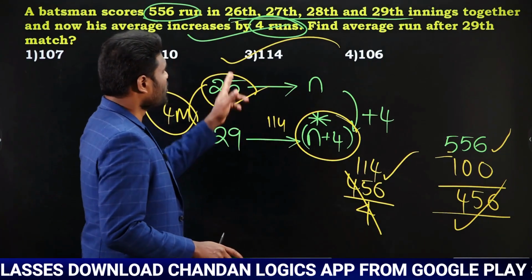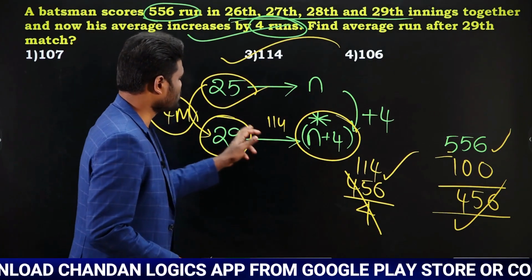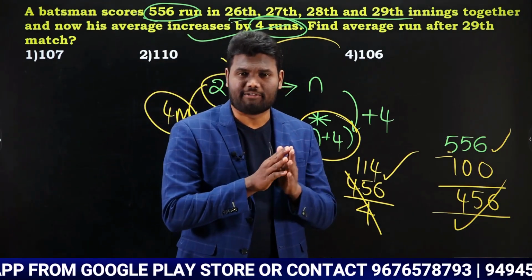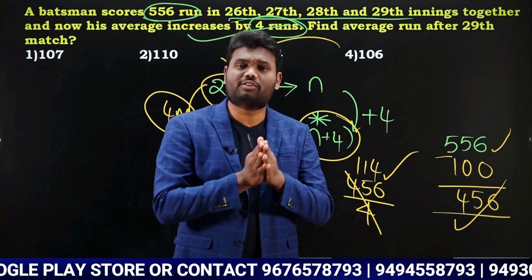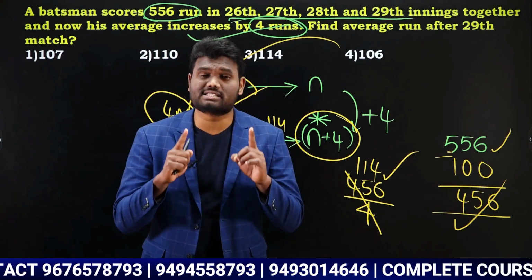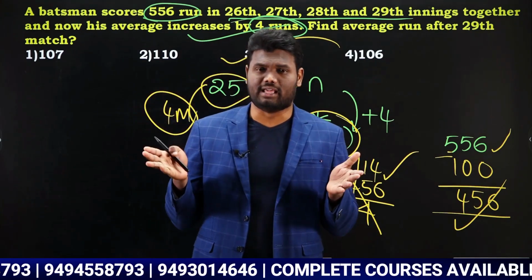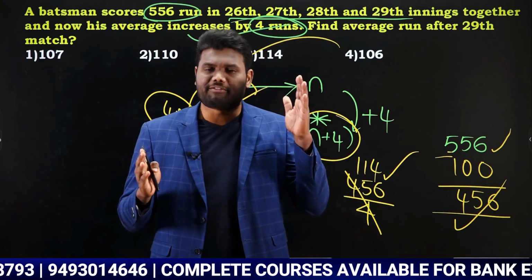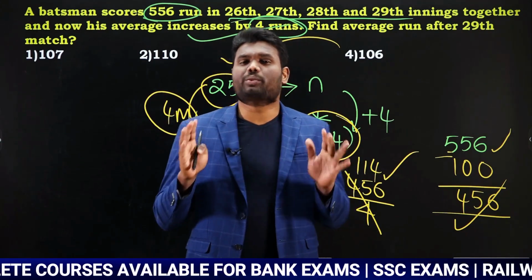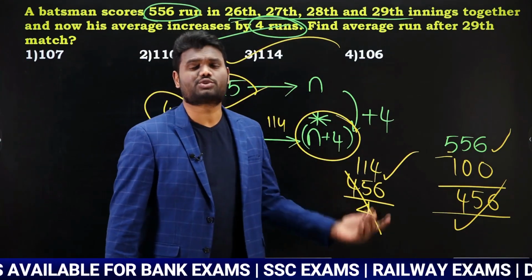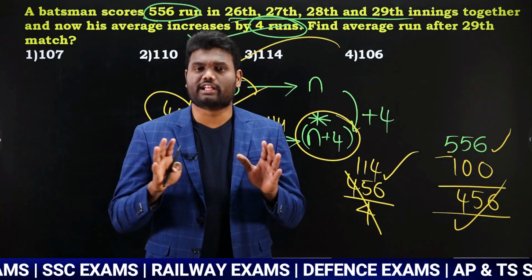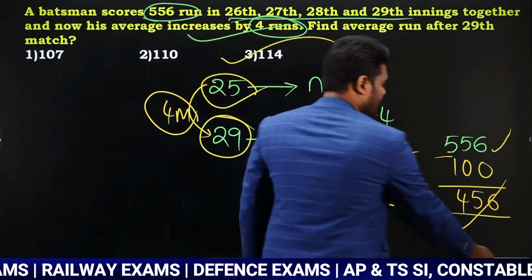He is also asking us to find the average after the 29th innings. So the 29th innings average is going to be 114. Okay, these are questions based upon batting average. Once you learn the concept, you can solve all these questions very easily. And don't forget, all these questions can be solved with only one simple trick, whatever we have learned earlier. That is left hand side difference, right hand side difference. Left hand side difference multiplied with right hand side bottom number, right hand side difference multiplied with left hand side top number. If you go with this technique, you can do all these questions in a fraction of seconds. Nothing other than that is required. Only if you learn that one single concept, you can solve all these questions. Okay. Let us look at the next one.